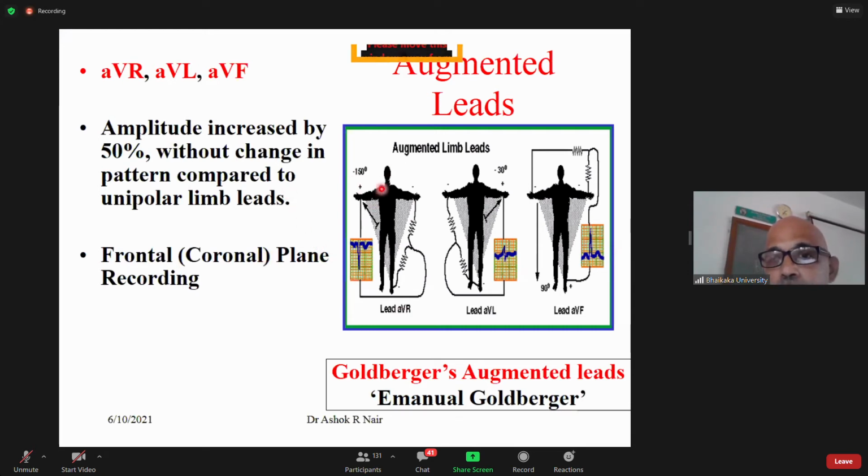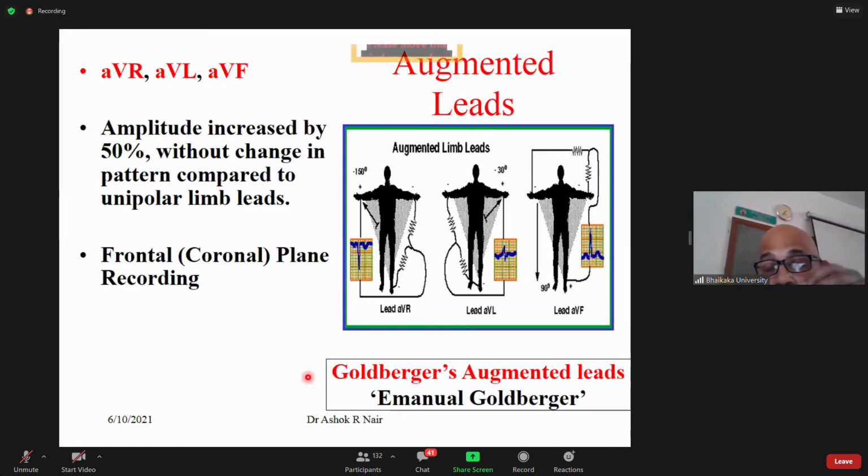In case of aVR, the positive electrode is the right arm, and the negative electrode is the difference in potential between the other two. aVL: the positive electrode is the left arm and the negative electrode is the difference in potential between the right arm and left leg. aVF: the positive electrode is the left leg, and the negative electrode is the difference in potential between the other two. These are called Goldberger's augmented leads.